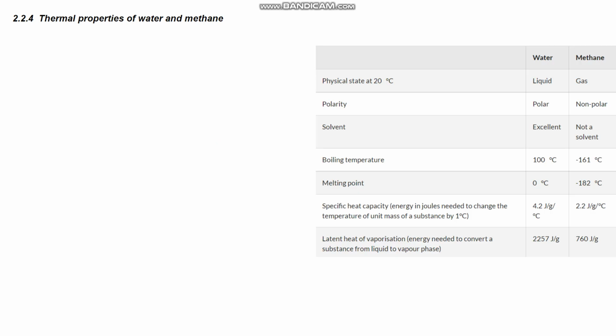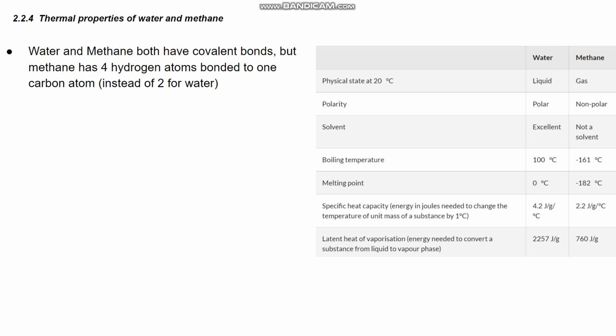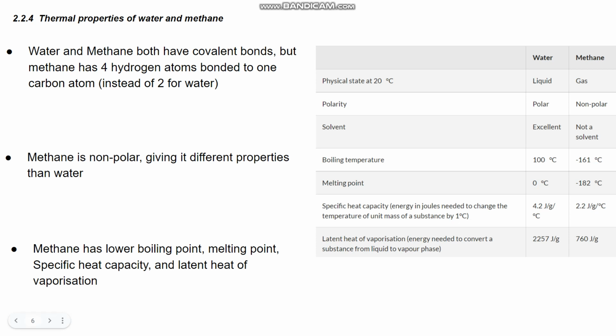Now, the thermal properties of water and methane. Water and methane both have covalent bonds, but methane has four hydrogen atoms bonded to one carbon atom, instead of two hydrogen and one oxygen. Methane has four hydrogen and one carbon. So methane is nonpolar, which gives it different properties than water. And methane has overall lower everything. So lower boiling point, lower melting point, lower specific heat capacity, and lower latent heat of vaporization.